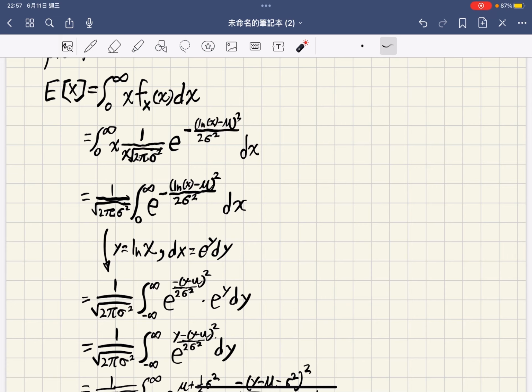Substituting, the expected value becomes the integral from negative infinity to infinity of 1 over sigma root 2 pi times the exponential of negative y minus mu squared over 2 sigma squared, times e to the y, with respect to y.